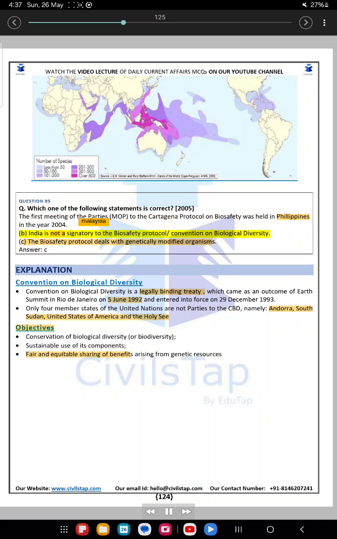B. India is not a signatory to the Biosafety Protocol, Convention on Biological Diversity. C. The Biosafety Protocol deals with genetically modified organisms. Answer: C. Explanation: Convention on Biological Diversity.